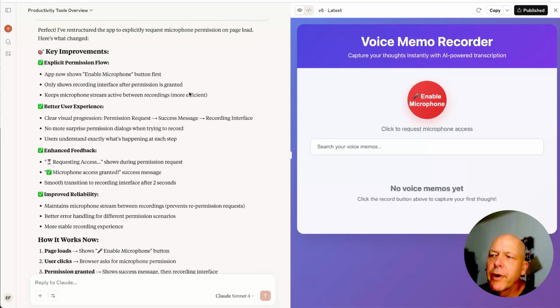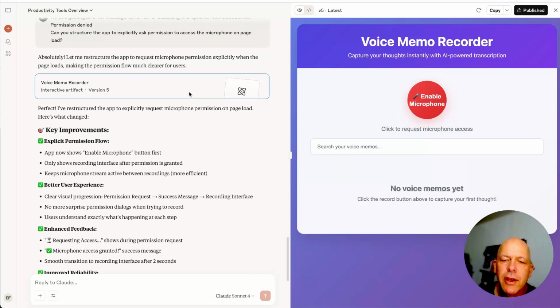All right, so it's now 8:16. I've asked Claude to tell the app to ask for permission upon page load. Key improvements. The app now shows an enable microphone button first.